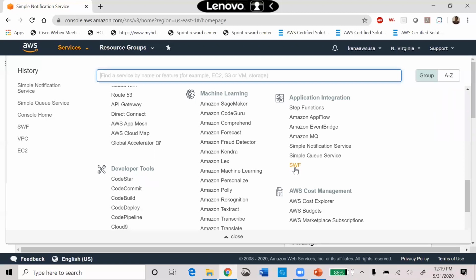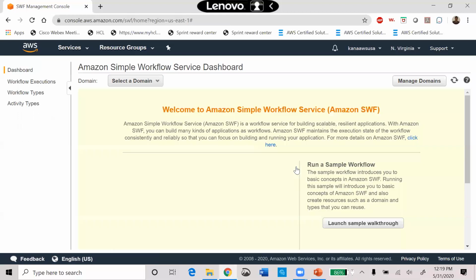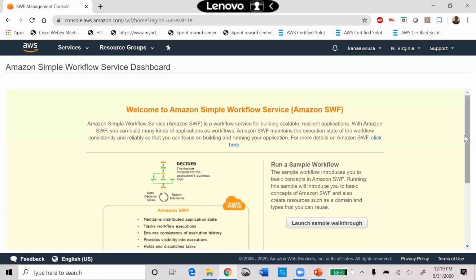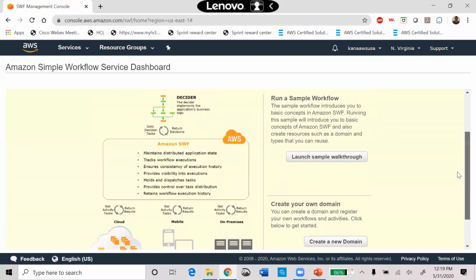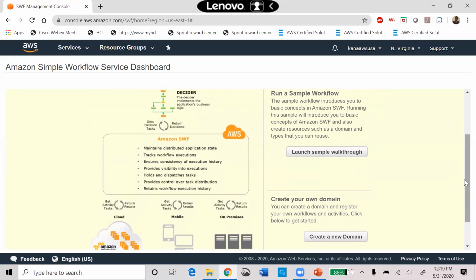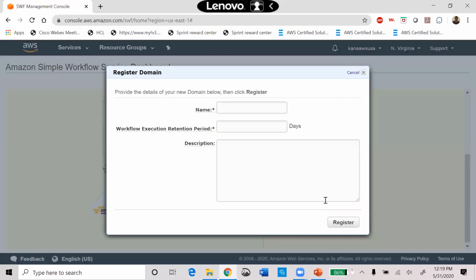Next one is the Simple Workflow Service. If you want to know how to launch, you can click launch sample walkthrough, or if you know, then you can create a domain, whatever domain you want. For example, this is my test simple workflow service. How many days you want to retain, I can mention 14 days.